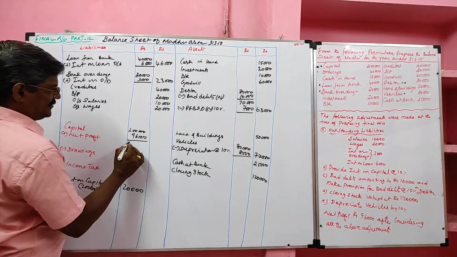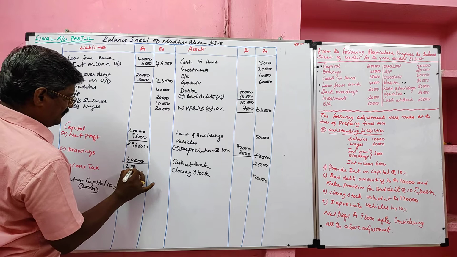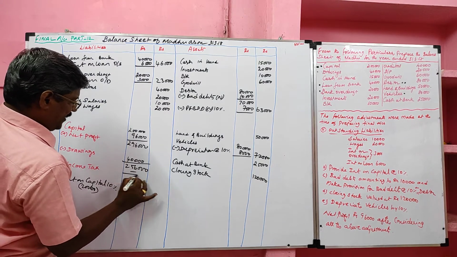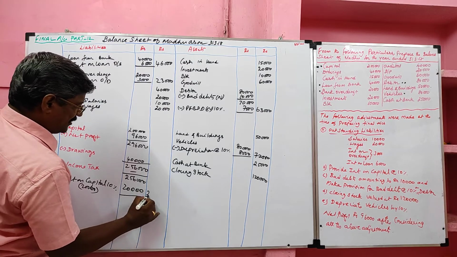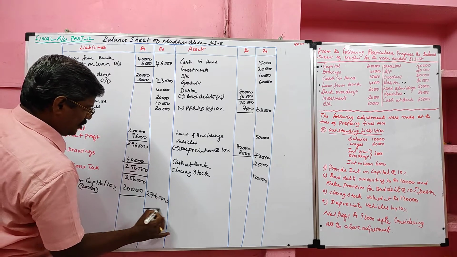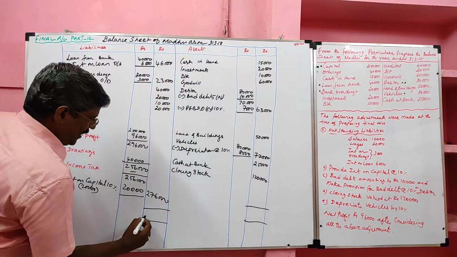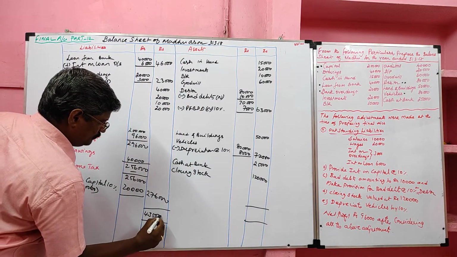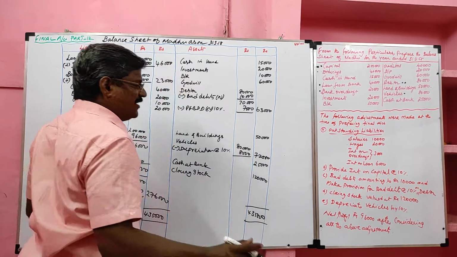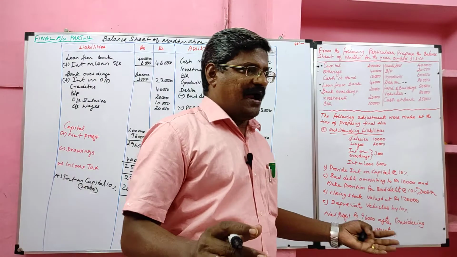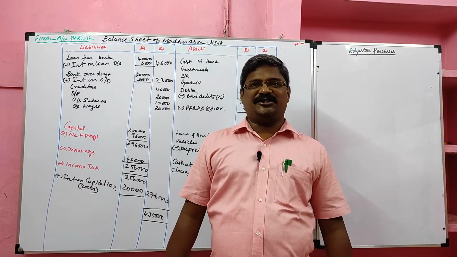Now I am going to balance it. So 2,96,000 minus drawing 20,000, no income tax, 2,76,000. We are going to balance this. We'll get 4,35,000. Students, we learned direct preparation of balance sheet with the adjustments. We completed preparation of balance sheet with adjustment.